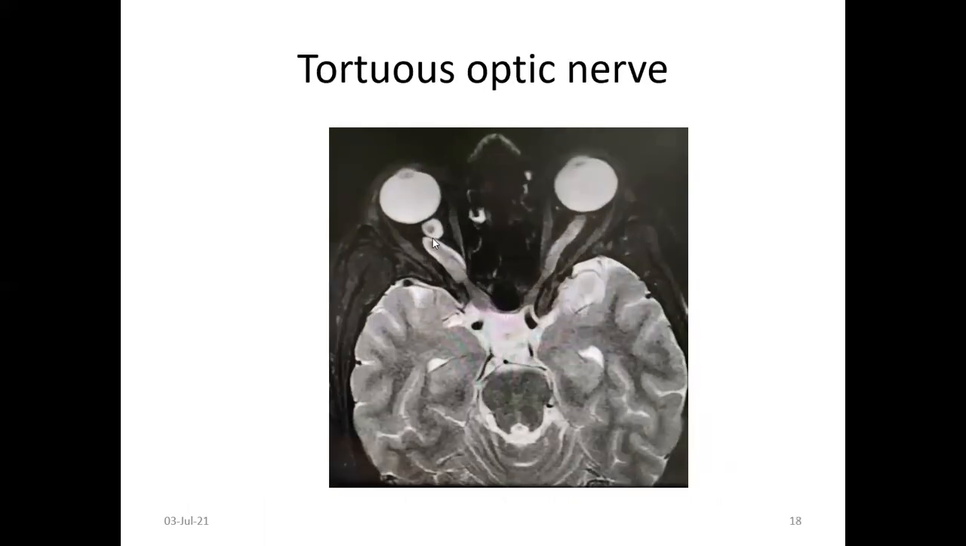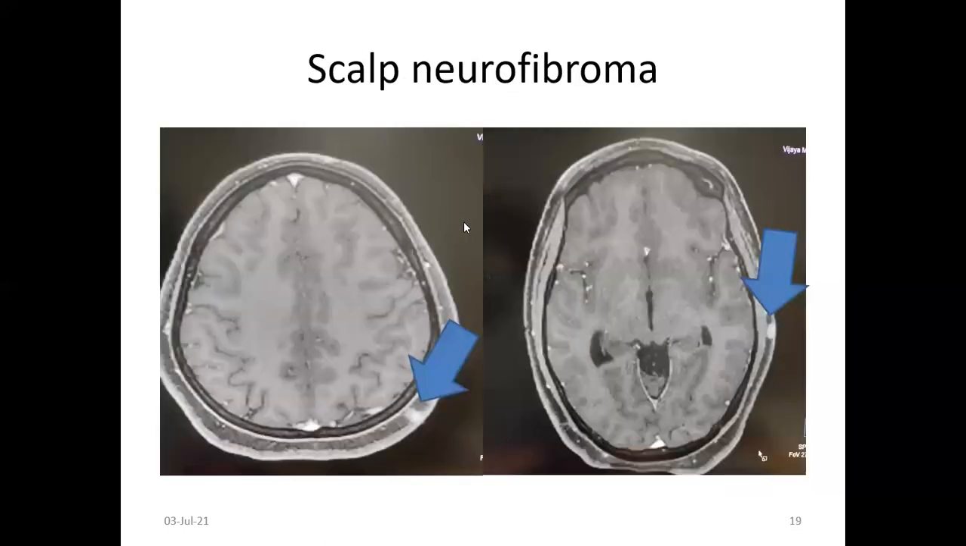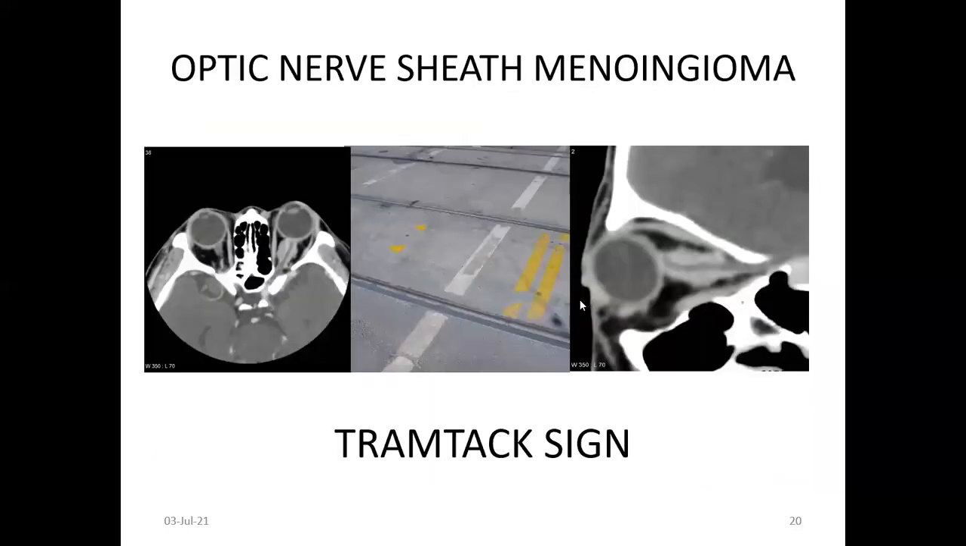You can see here the tortuous nerve. You can see it in two parts because of the axial section. The optic nerve becomes tortuous, and this is called tortuous optic nerve. It is most common in a case of neurofibromatosis. You can see neurofibromas here in the scalp skin. So this is in the case of optic pathway glioma.